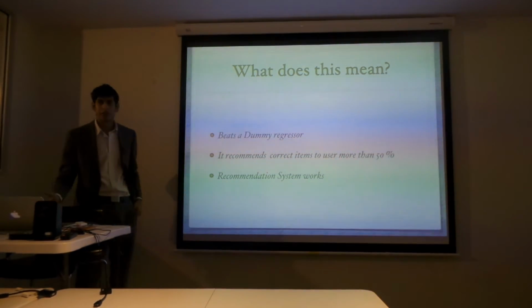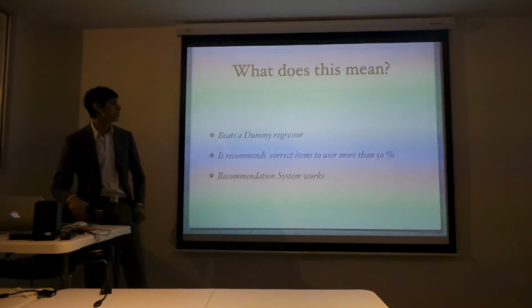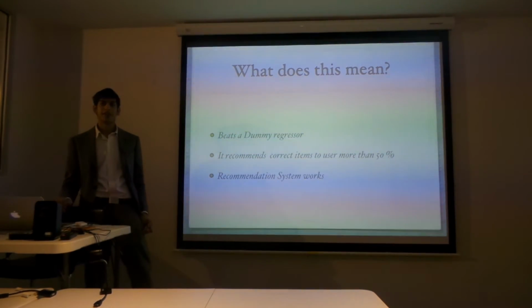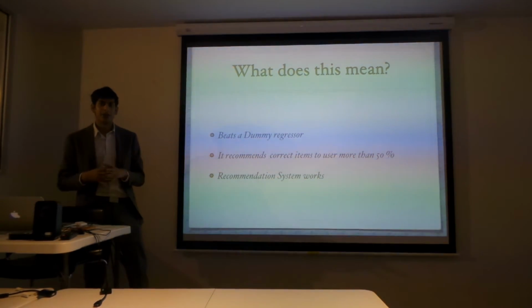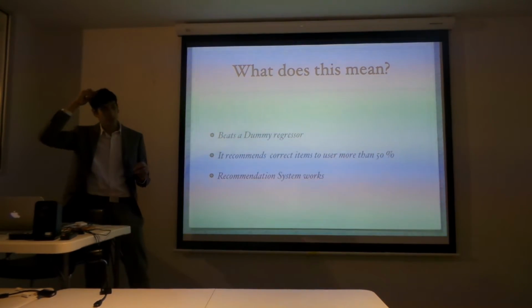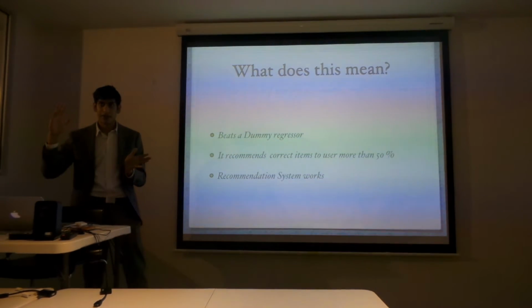So is this good? Is this bad? Who can tell? So it beats a dummy regressor. What a dummy regressor does is it takes one thing and applies it to everything. So a dummy regressor would predict everybody's rating to be 2.5 out of 5.